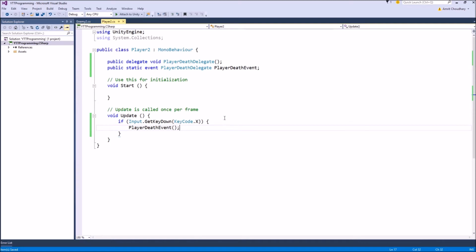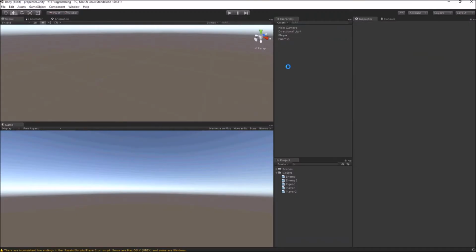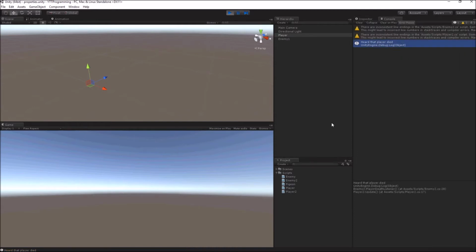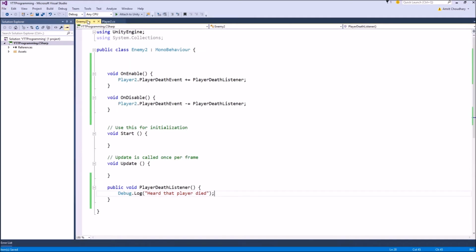So coming to the game, whenever we hit X, the player event will be fired, and now we just have a single listener, this enemy. We will get a Debug.Log message that this enemy has got that event. So here is our debug message that the player died, and every time that event is fired, the function inside the enemy which is used for subscribing is called every time the event is fired in the player script.